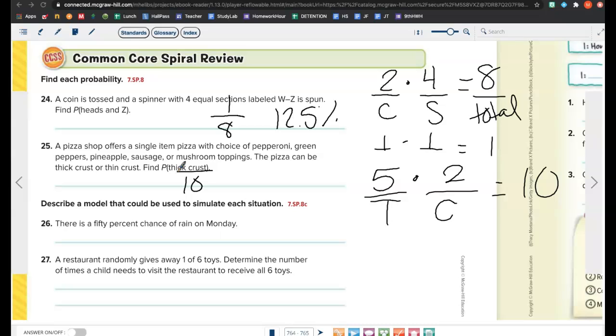And then it says, find the probability of thick crust. Okay, so I still am choosing between my toppings and my crust. How many options do I have for toppings? 5. Right? Because it doesn't matter what topping I choose, as long as I have what type of crust? Thick crust. So how many options do I have for crust? 1. So what is 5 times 1? 5. Okay, so I have 5 out of 10, which is the same as 50%. Questions?